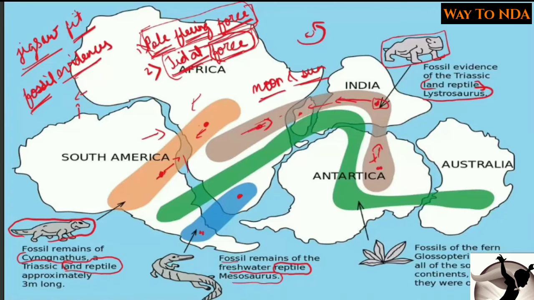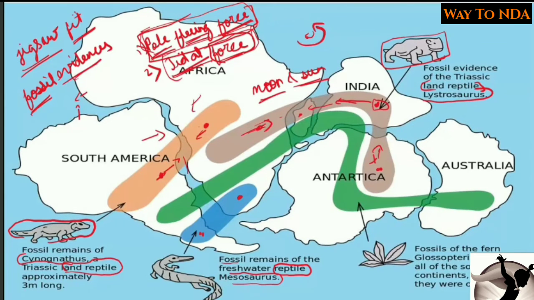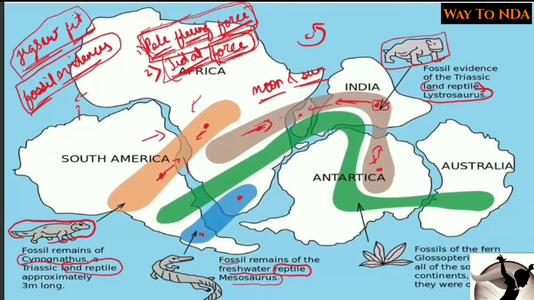But the other factors which he tried to explain, that is the jigsaw fit and the fossil evidences, it was accepted, but the forces were not accepted. Remember, the fossil evidences were accepted, the jigsaw fit was also accepted, but the pole fleeing force and the tidal force, it was not accepted.